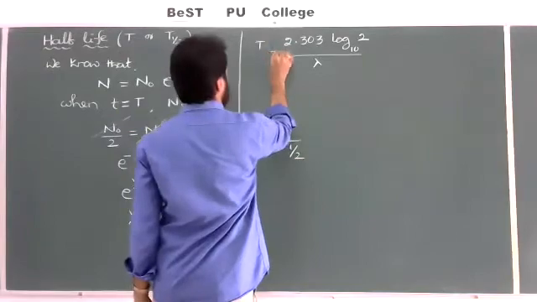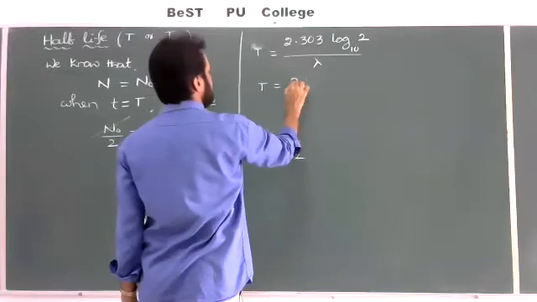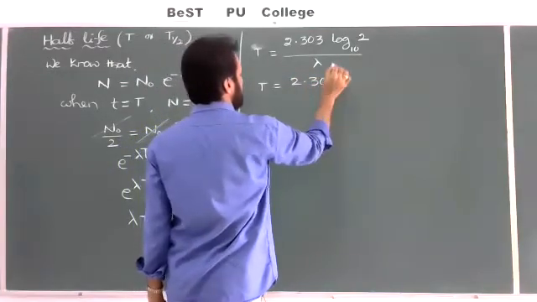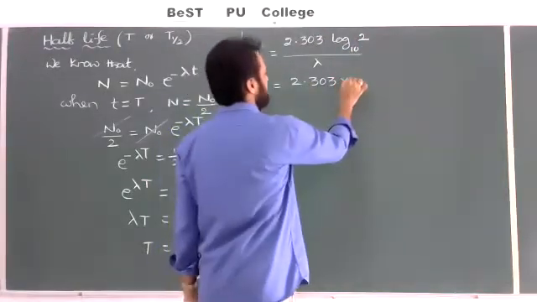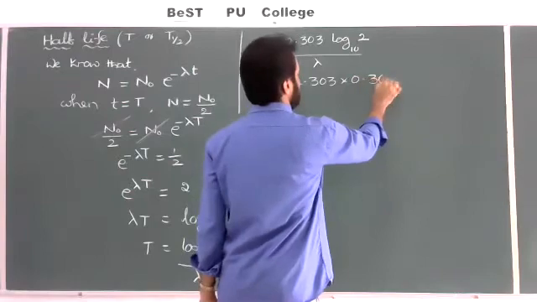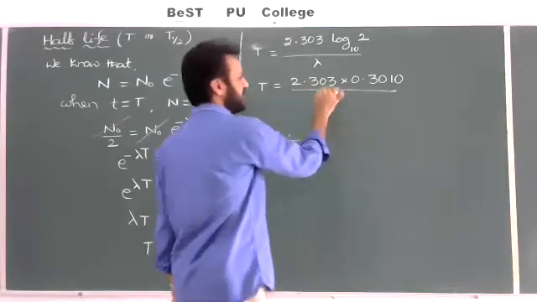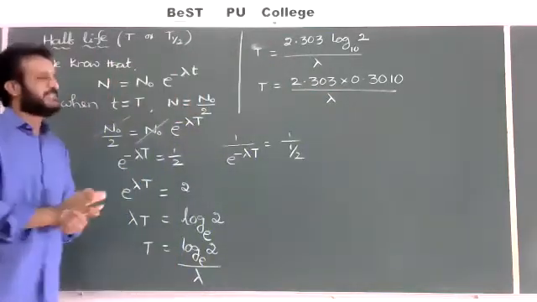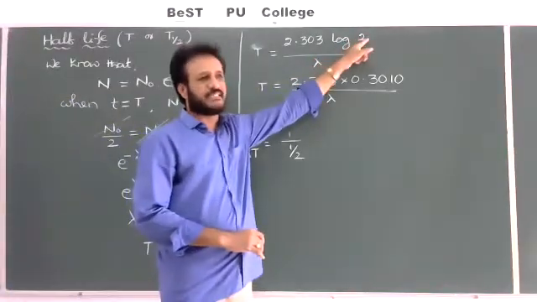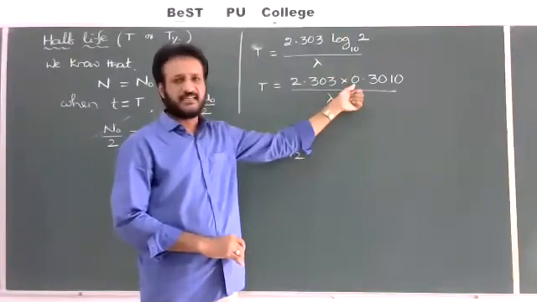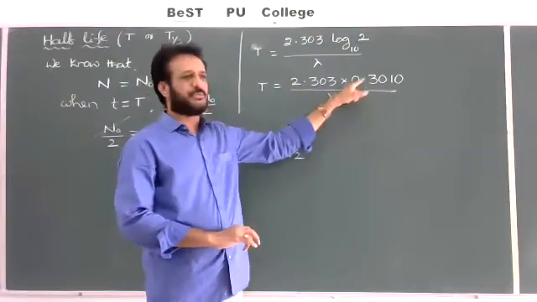Or T is equal to 2.303 into log 2 base 10. The log 2 value is 0.3010, the standard value, divided by lambda. Means log 2 value: under 0 we have to check. The characteristic is equal to 0, only a single digit; 1 minus 1 equal to 0 characteristic. And log 2 value under 0 we have to check in the Clark book, so that you will get 0.3010.